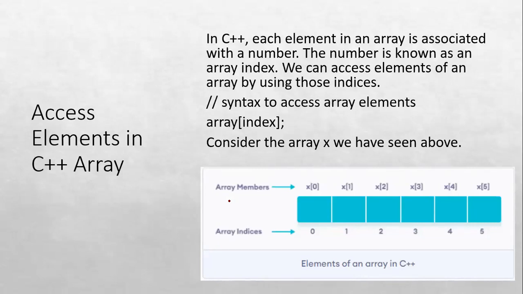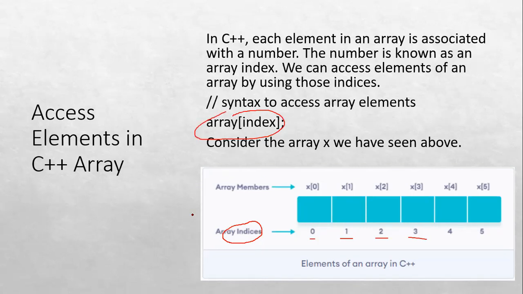Next is accessing elements in an array. If you want to access any element in an array, it can be accessed with the help of the index, or the plural form of index, indices. As you can see here, each element in an array is associated with a number. The number is known as array index. We can access elements of an array by using those indices. So the syntax for accessing the element is array of index.